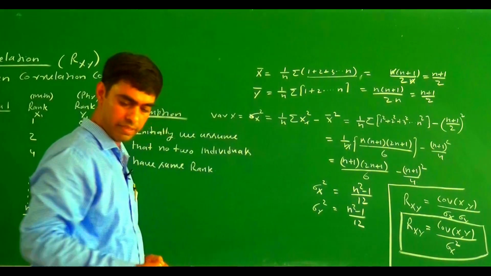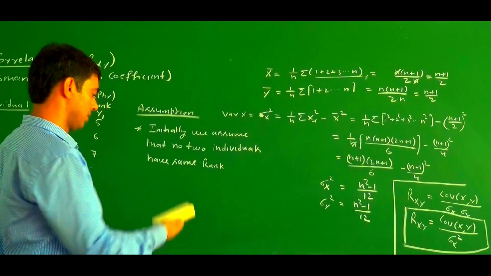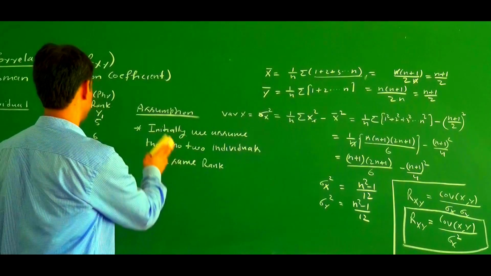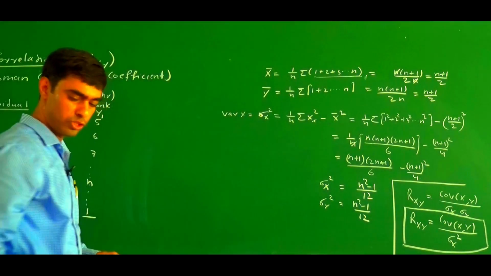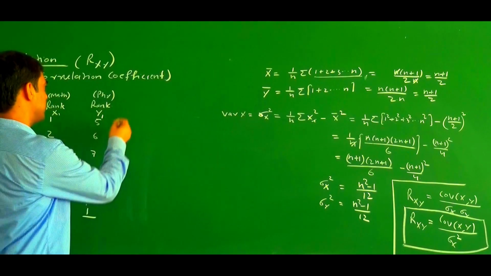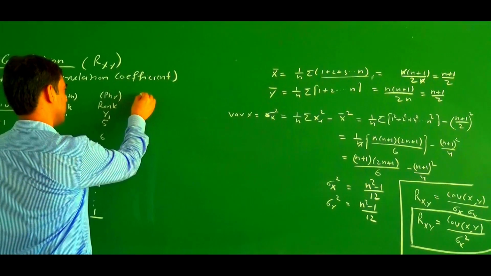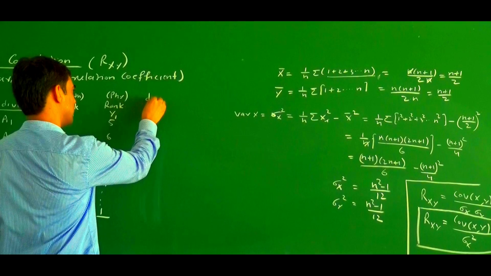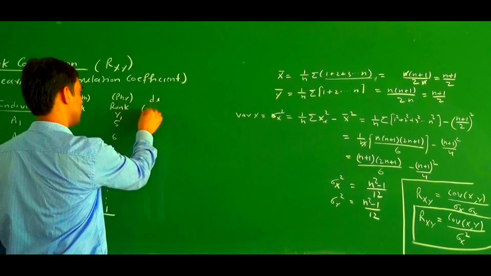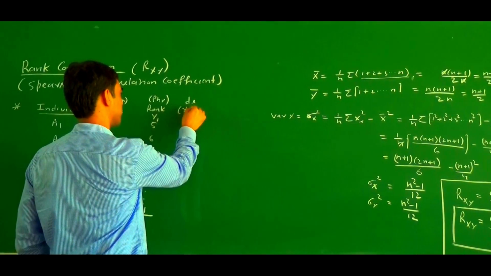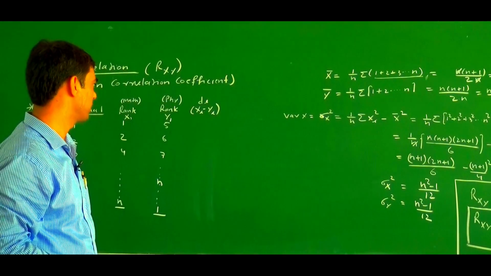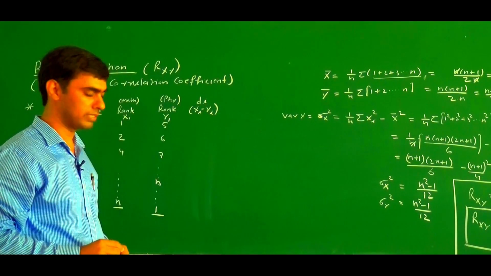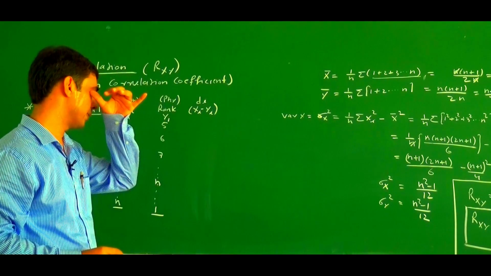So now we try to write di square, the difference of these two ranks. Here we write di. Di is what? Xi minus yi. So here we find the difference of these, xi minus yi.